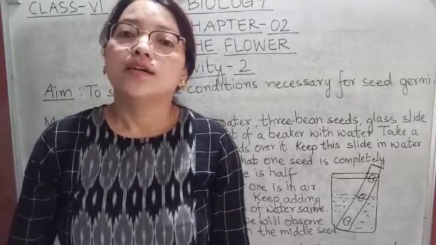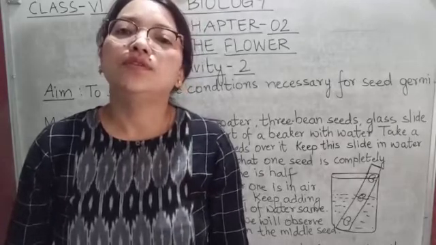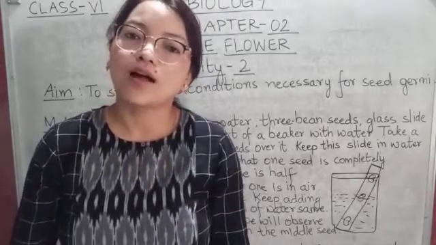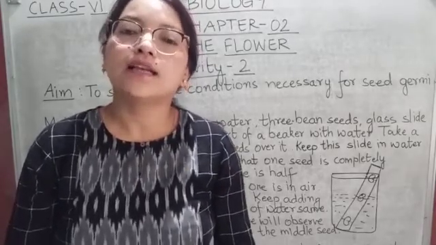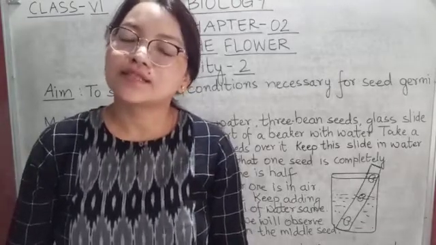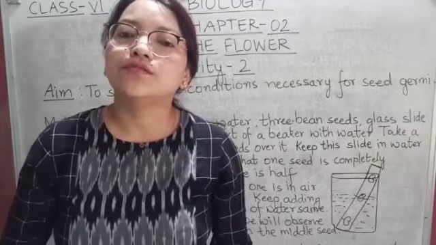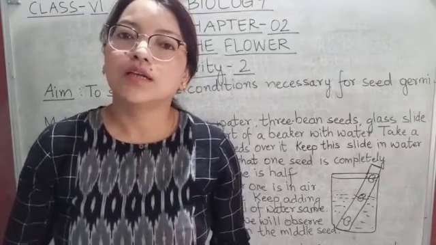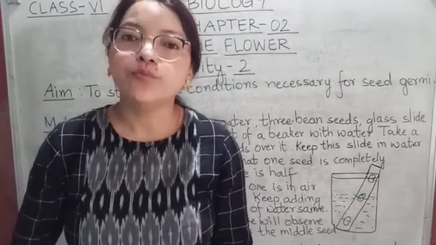Okay. Now students, let's continue chapter number 2, the flower. Earlier we have done hypogeal and epigeal germination. Now today we are going to do an activity. I have shown activity 1 earlier. Now today we are going to do activity 2.